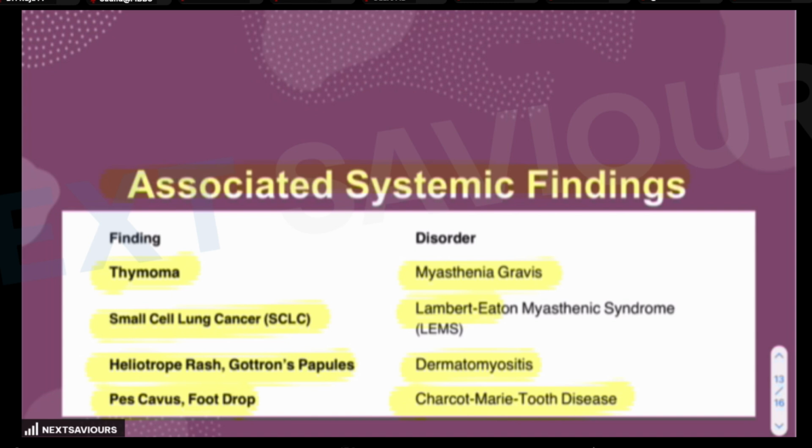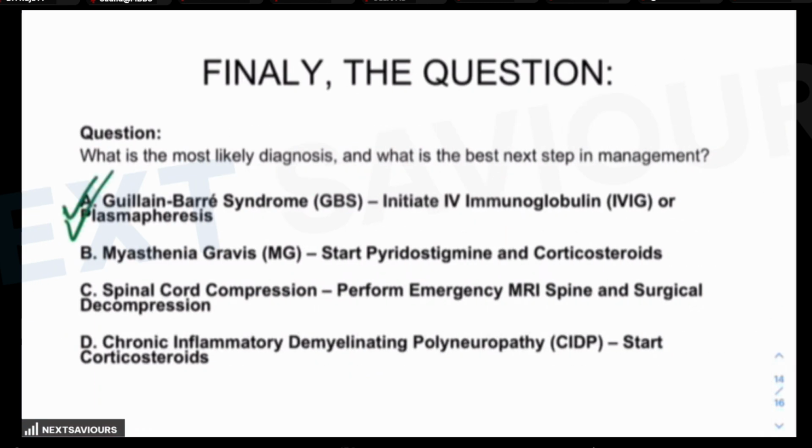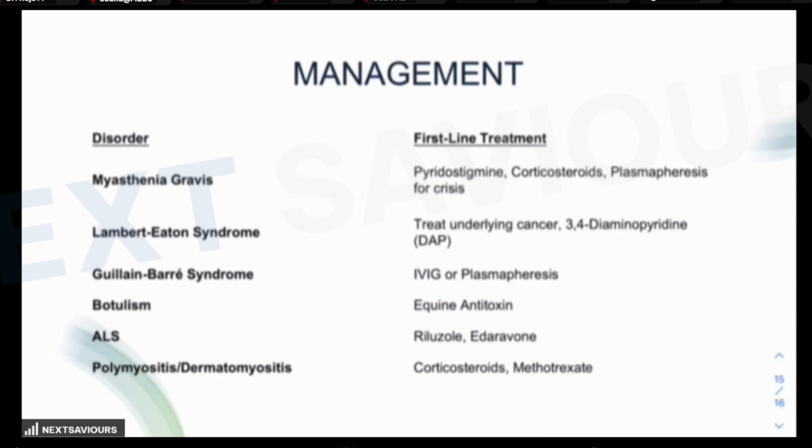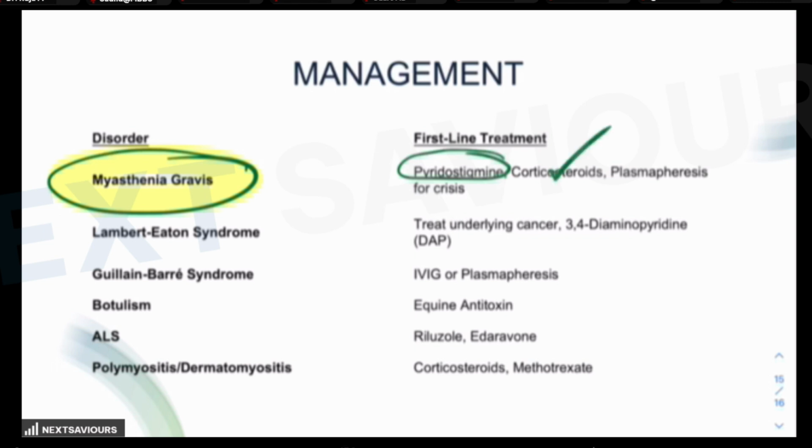So that answering the question becomes easier. Once you have reached the diagnosis, here they are also asking about the management. As far as the first line of management of these conditions is concerned, in case of myasthenia gravis, acetylcholinesterase inhibitors like pyridostigmine are the first line of management. And immunosuppressive therapy like corticosteroids, azathioprine, mycophenolate mofetil, even rituximab or cyclosporine, are required where there is moderate to severe myasthenia gravis or if the pyridostigmine is inadequate.